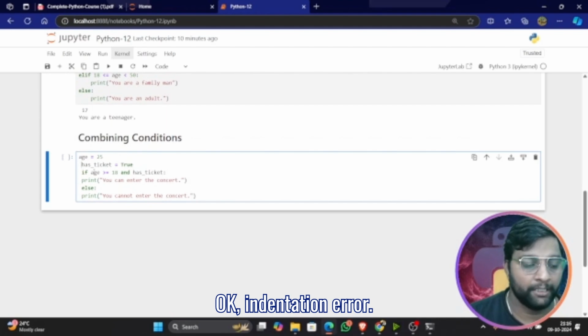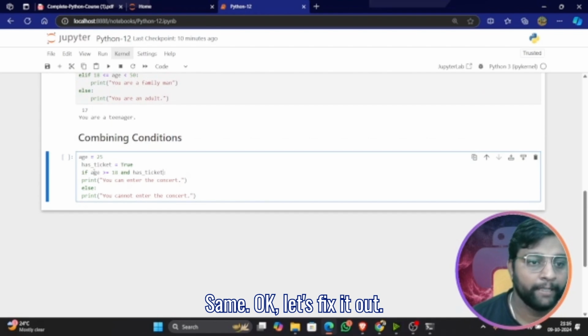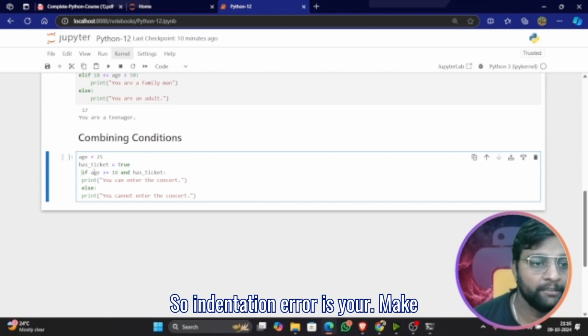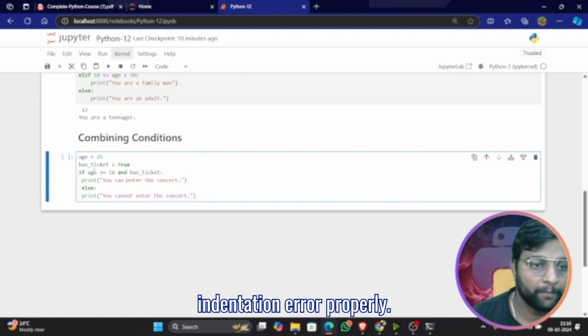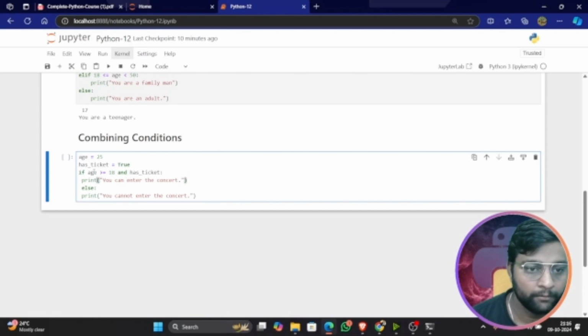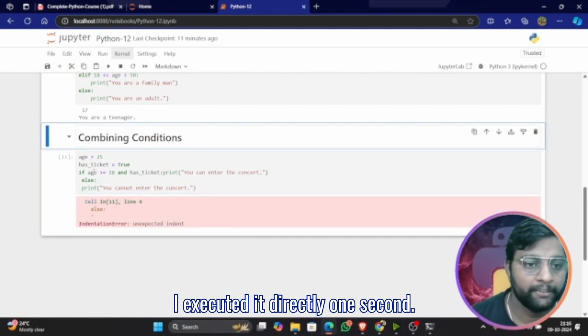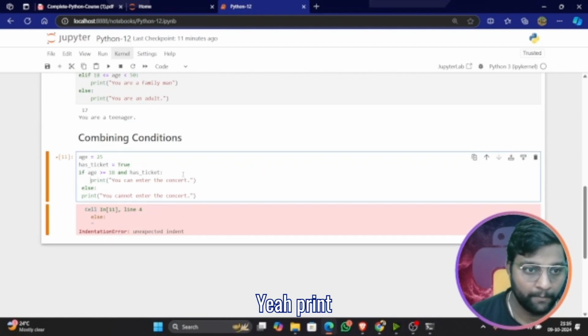Okay, indentation error. Same. Okay, let's fix it. So the indentation error is here. Make sure you also have a look at the indentation error properly. Oh, I executed it directly. One second. Yeah, print.